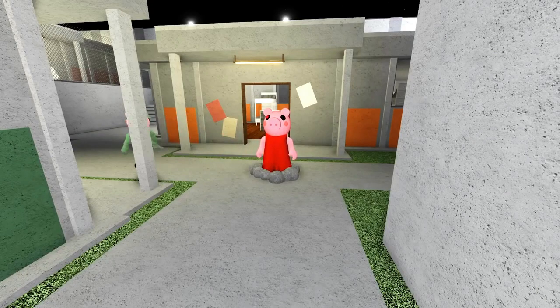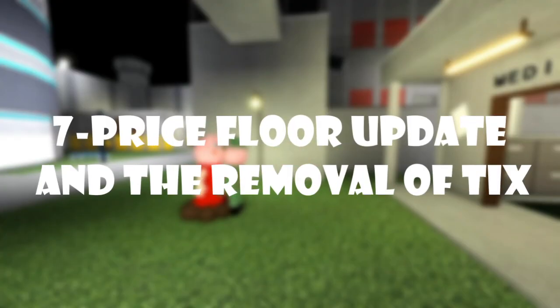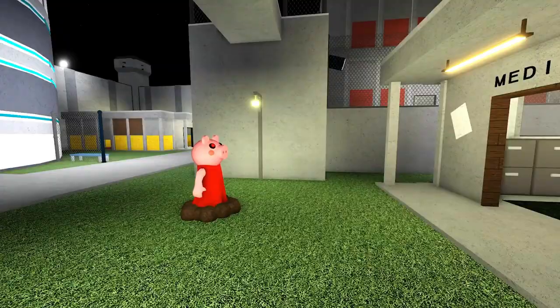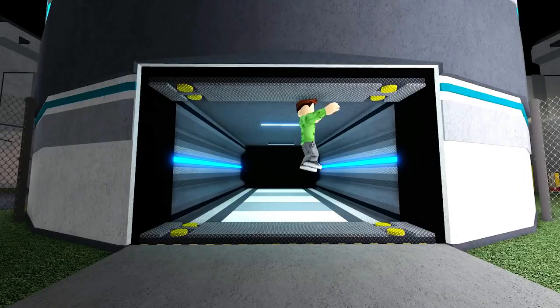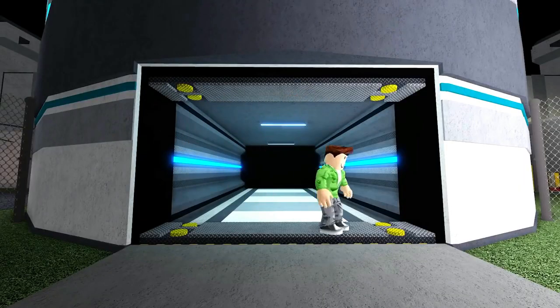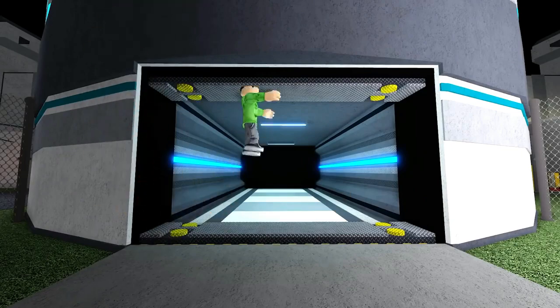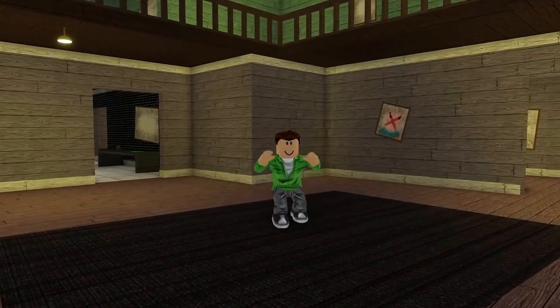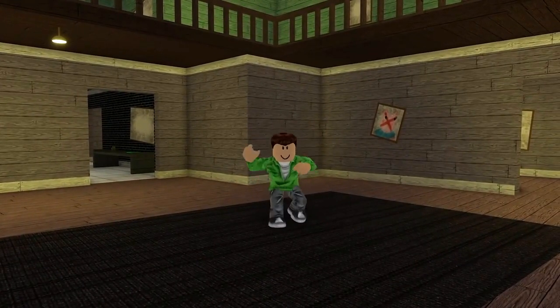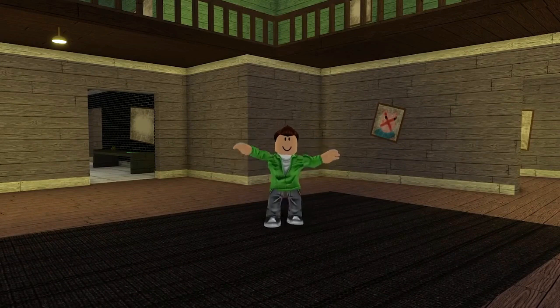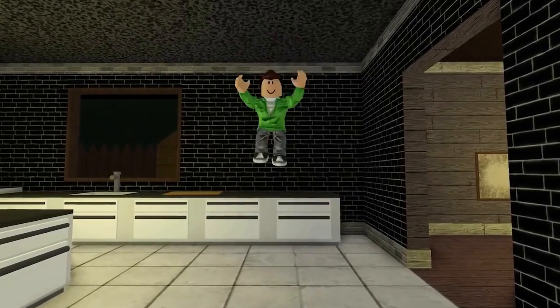Up next for number 7, we have the price floor update and the removal of tickets. Prior to this update, the minimum price of t-shirts, shirts, and pants was 1 Robux and 1 ticket. This update raised the minimum price to 25 Robux and 300 tickets, although this was later lowered to 10 Robux and 100 tickets 9 days later following the backlash.